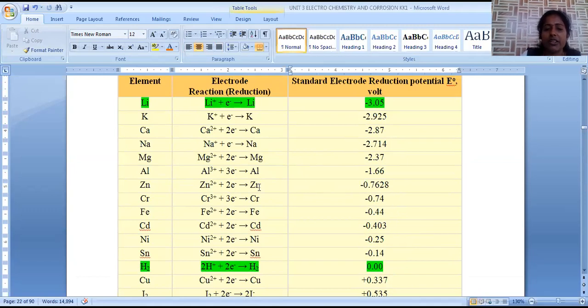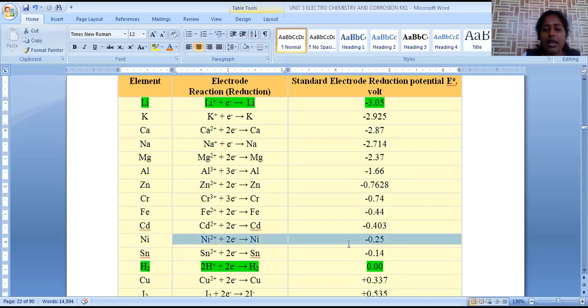Let us consider, for example, that we are constructing a galvanic cell by using zinc as one electrode and nickel as another electrode. Zinc and nickel both have negative values, minus 0.76 and minus 0.25. This electrode potential, minus 0.76, is larger, which is why this electrode becomes the anode, and nickel potential is minus 0.25, it is smaller, hence it behaves like the cathode.